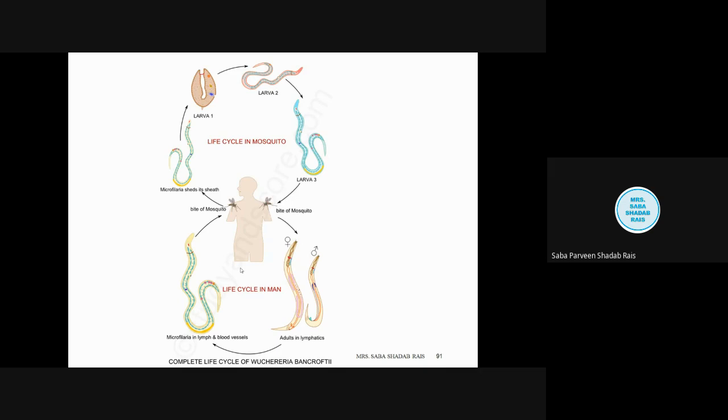So the lifespan of the Wuchereria is approximately 5 to 10 years. This way they will remain in the body. Okay, so this way they are enjoying host to host. Now you might be thinking, ma'am, you said earlier that it will die in 70 days. Yes, but they will leave their progeny behind, so they can continue life.